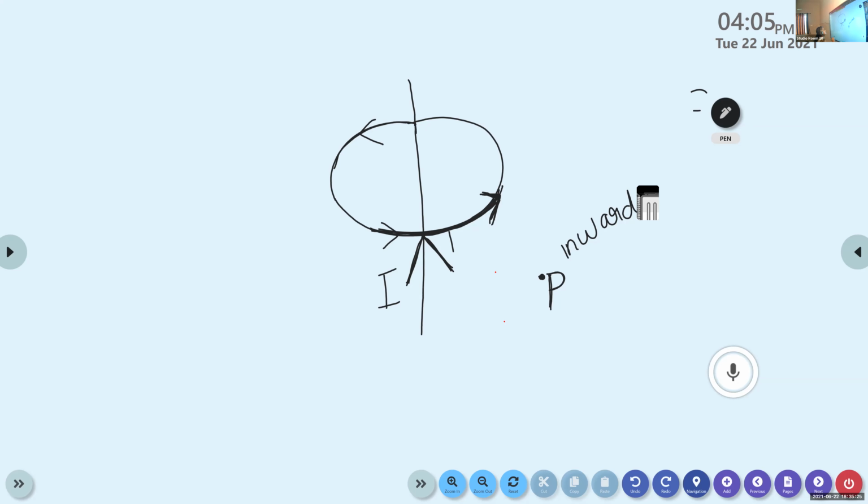Again, I consider another point P dash in this magnetic field. Then what about the direction of the magnetic field at P dash? Is it inward or outward?